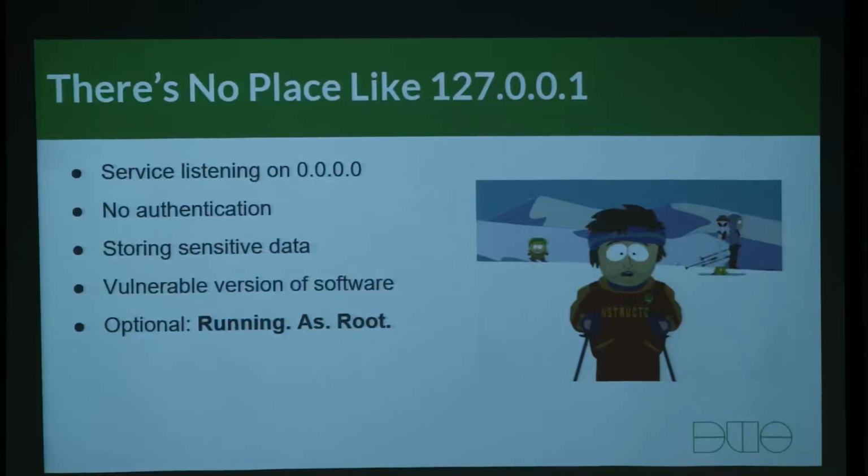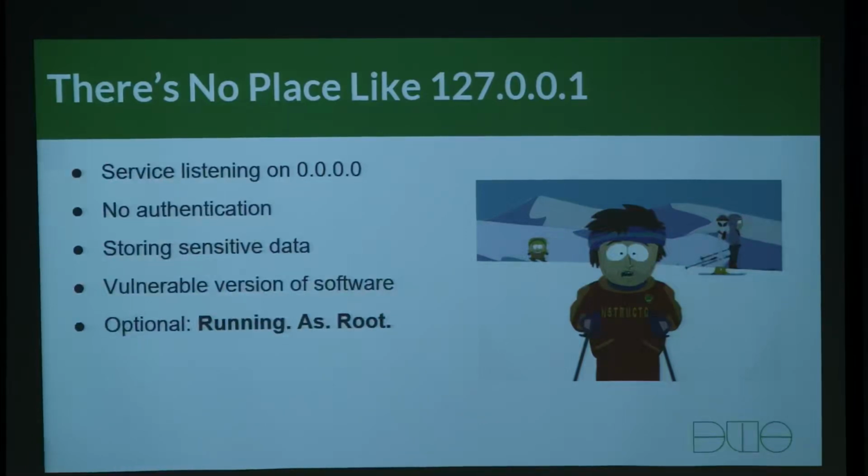And the last is the one that kills me. None of this software needs to be run as root. It doesn't. We run it as root because it's easy, right? It's the easy thing to do. It works, and so then we leave it. But then they're leaving an exposed service that's potentially vulnerable to unauthenticated remote code execution as root. So at that point, it's game over.